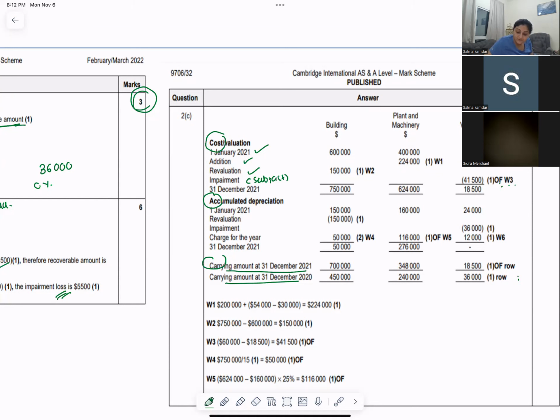How will you get the deduction of the impairment? You will have your new value at which you will have to show the recoverable amount. So what you will deduct will be the impairment. And for depreciation, again, depreciation at the start. If you have revalued anything, then you will do the adjustments for revaluation and then you will get the carrying value of the current year. And you compare it with the carrying amount of the last year. When I do the property, plant, and equipment schedule, I will do this in detail.